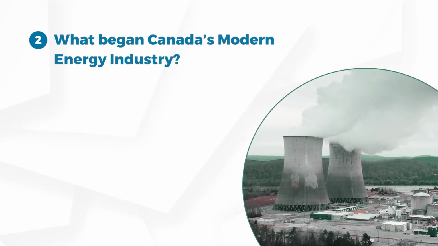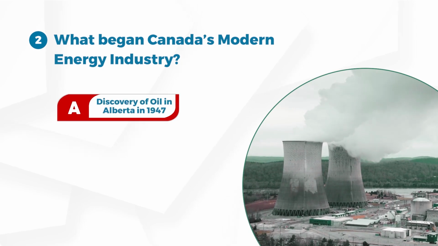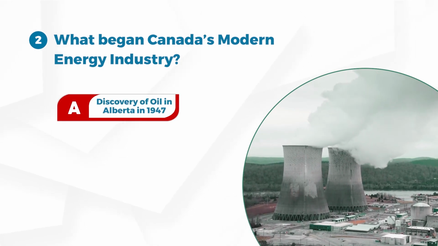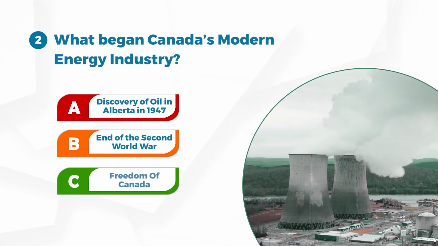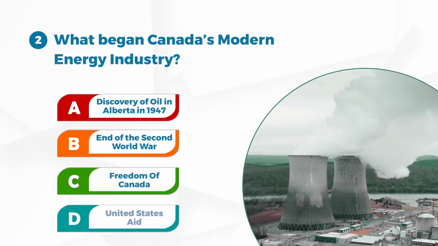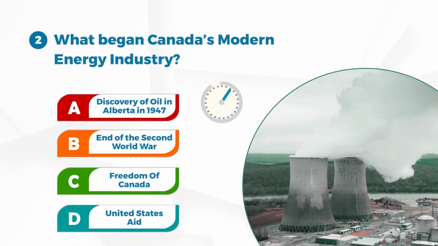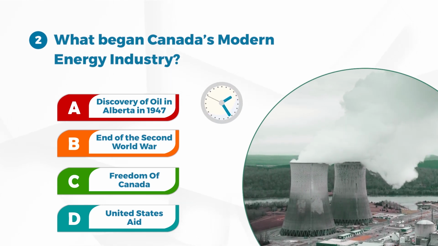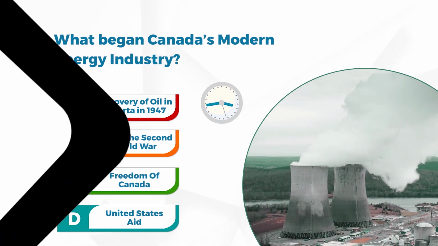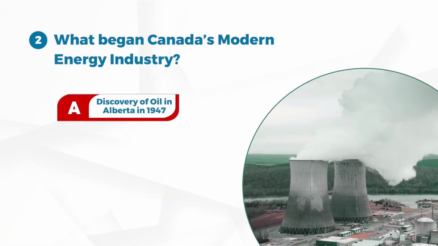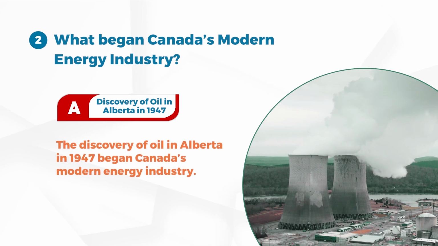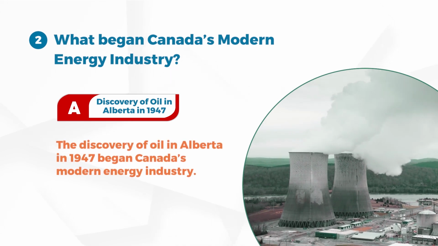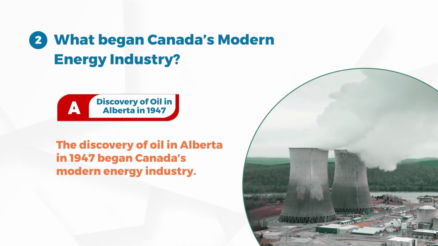Number 2. What began Canada's modern energy industry? A. Discovery of oil in Alberta in 1947. B. The end of the Second World War. C. Freedom of Canada. D. United States aid. Answer A. Discovery of oil in Alberta in 1947. The discovery of oil in Alberta in 1947 began Canada's modern energy industry.